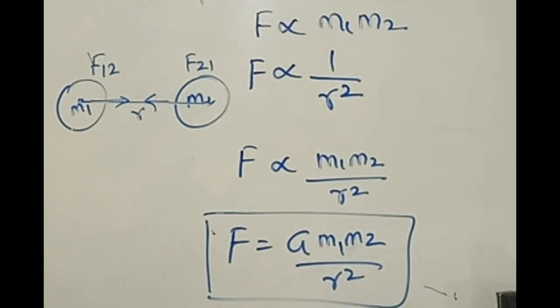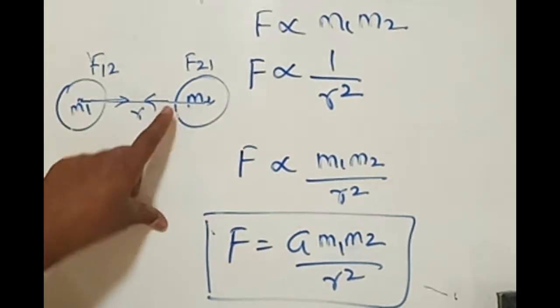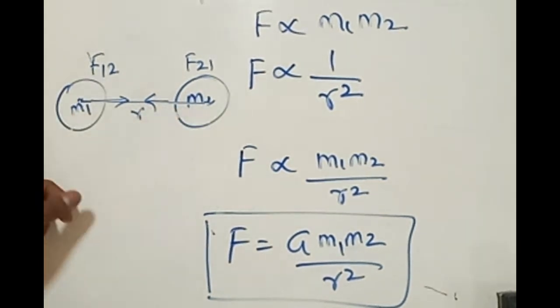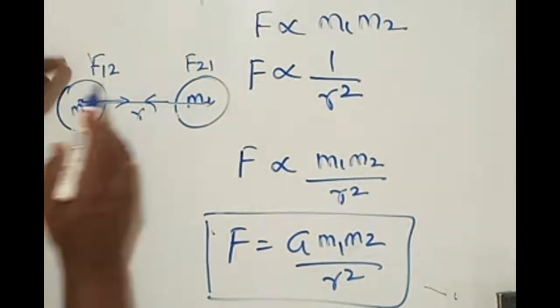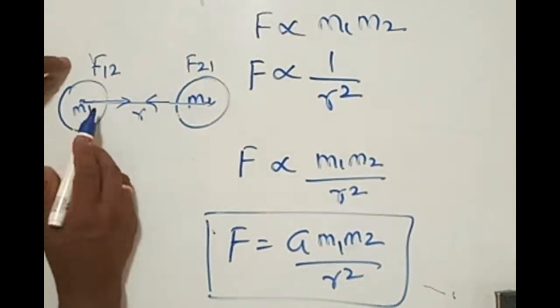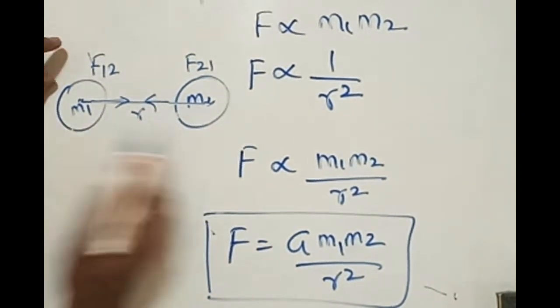1 on 2 and 2 on 1. Force exerted on 1 by 2. Force exerted on 2 by 1. Accordingly, there are two forces. F12 is going in this direction, F21 is coming in this direction. It means one is attracting the other.